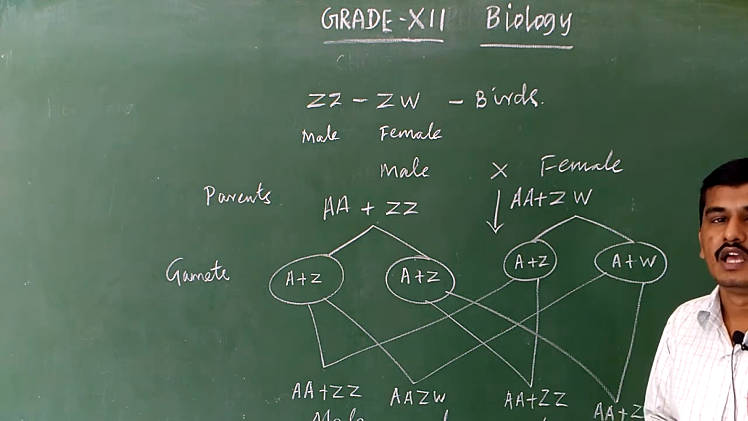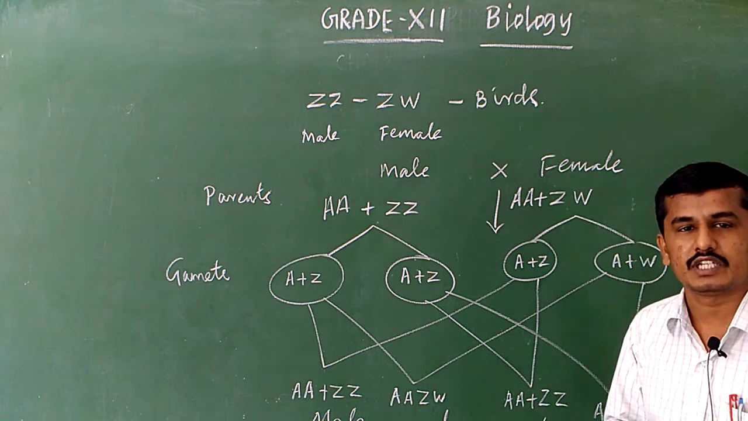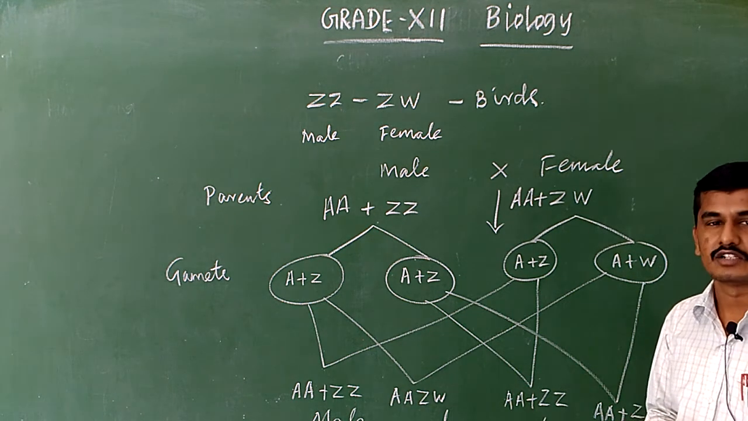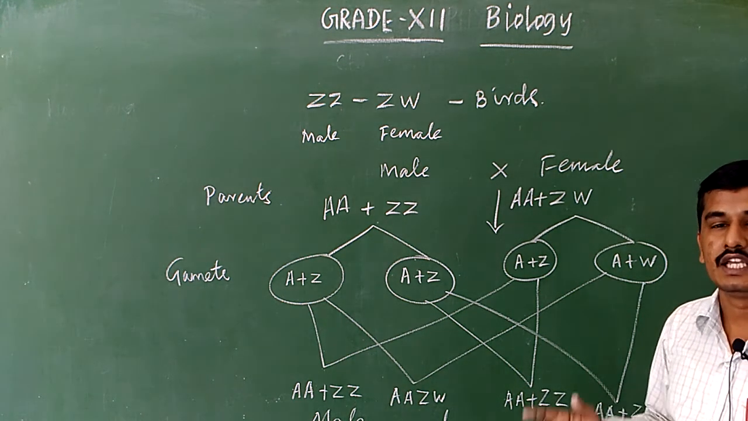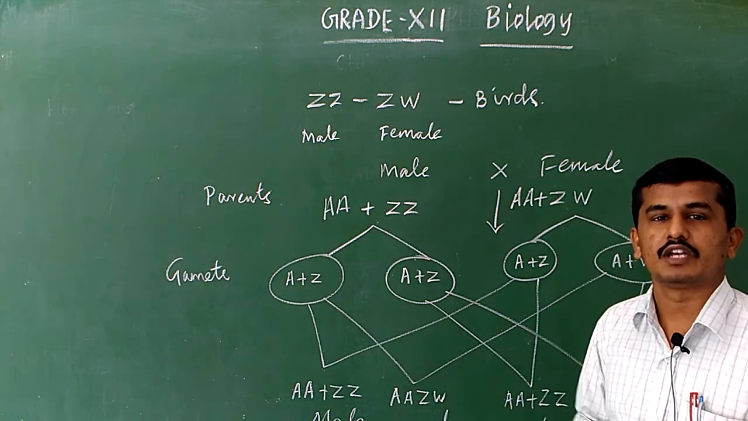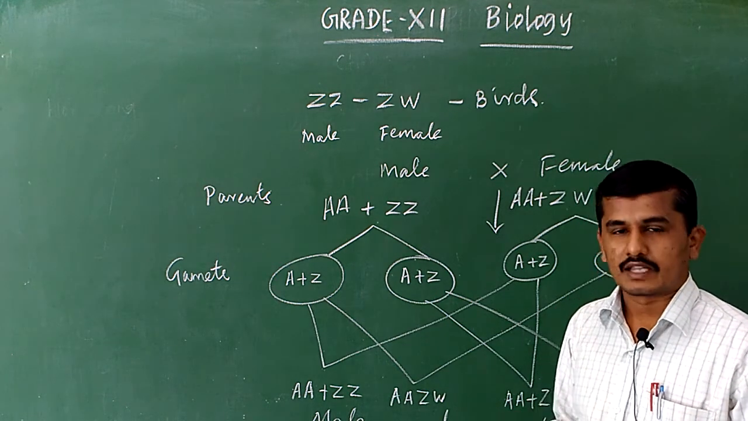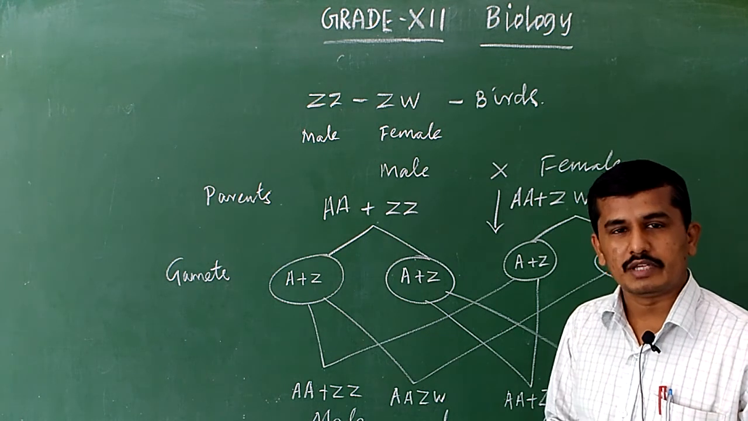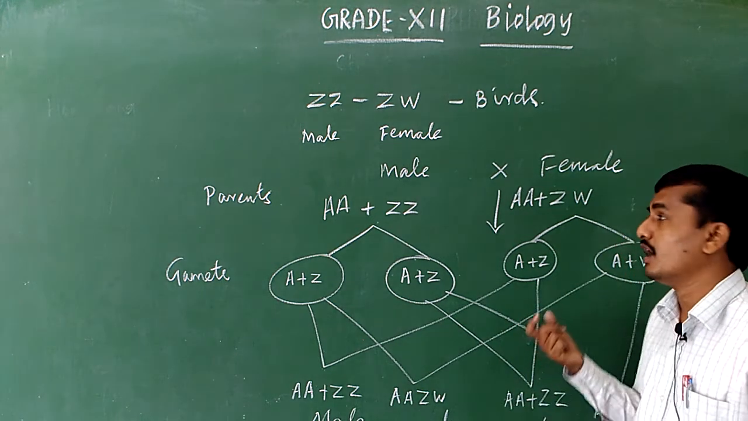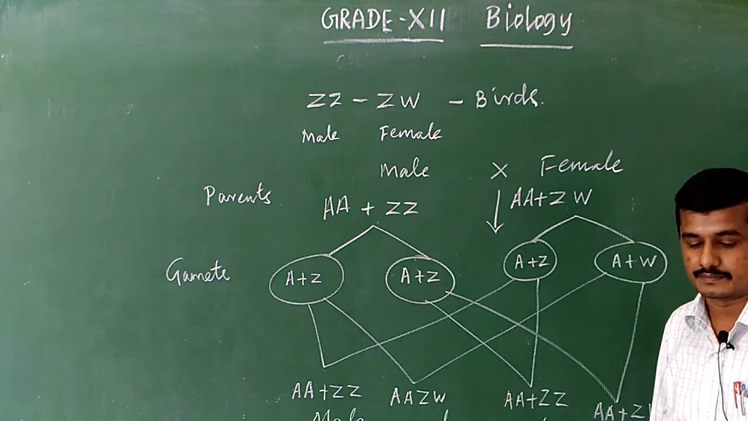Normally in humans, only the male determines the sex of the child. In our society, normally the female is blamed for the sex of the child, but that is not true. In human beings, only the male determines the sex of the child, because only the male produces two types of gametes, one containing the X chromosome and another containing the Y chromosome. In humans, the male determines the sex of the child, but in birds, the female determines the sex of the child. Okay.